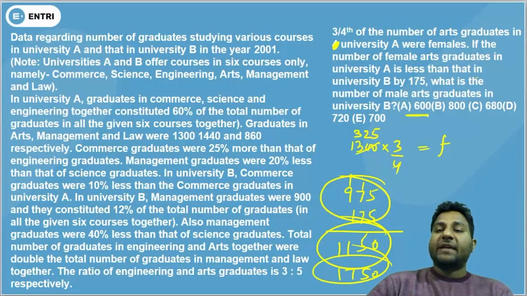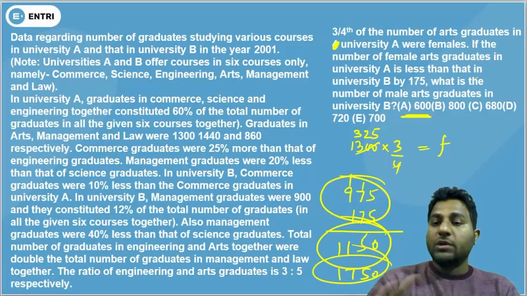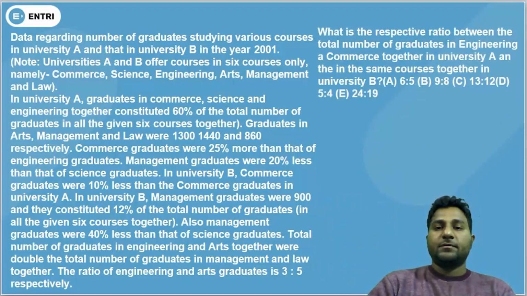That means 600 candidates were male. So that's how you have to approach this question.